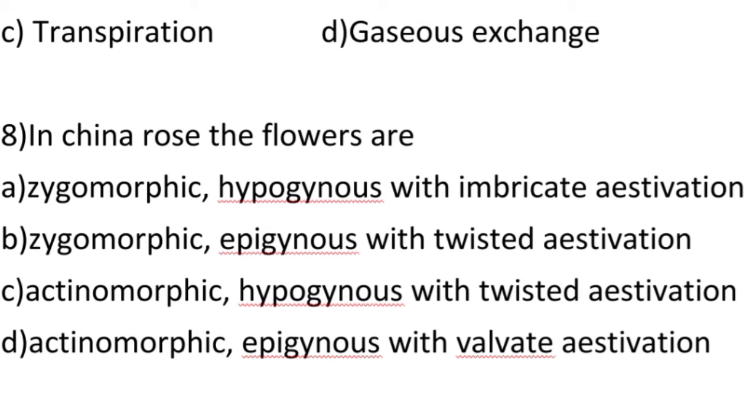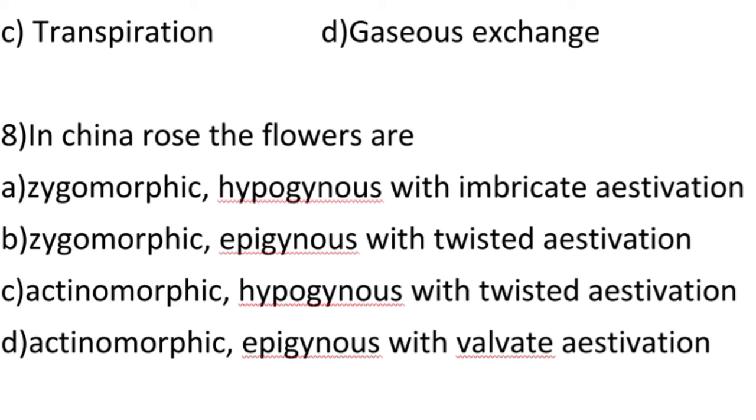So our eighth question, in China rose the flowers are: option A, zygomorphic, hypogynous with imbricate aestivation. It's a wrong statement because the flower is not zygomorphic, and hypogynous with imbricate aestivation is also wrong. Option B, zygomorphic, epigynous with twisted aestivation. It's a wrong statement because the flower is not zygomorphic, and epigynous with twisted aestivation is also wrong.